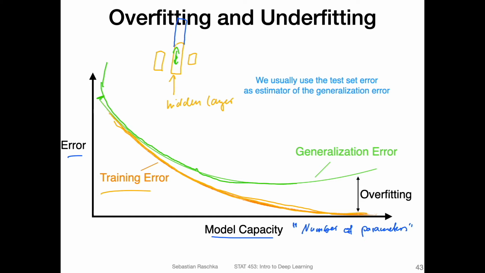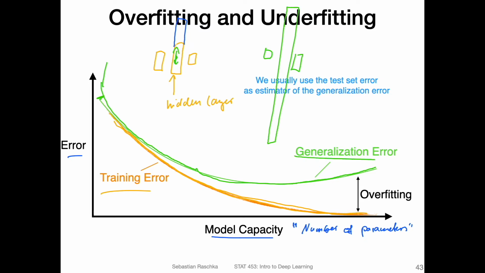But then let's say we make the layer too large, so too many parameters to learn. What we often observe is that the test set error goes up again, because now the model has so many parameters that it starts memorizing certain patterns in the training set that don't generalize. For example, individual positions of pixels, instead of the more general shape, it would pay too much attention to a particular pixel or something like that.